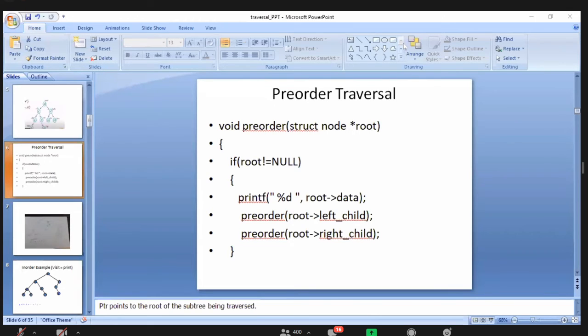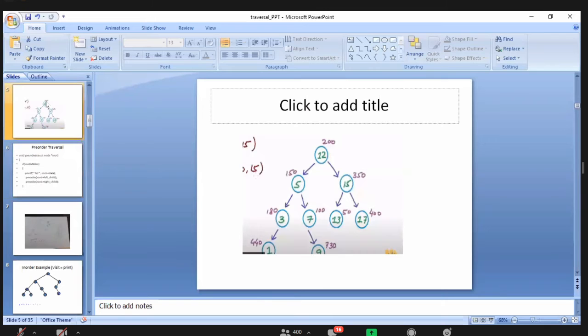Then what will be the value here? What is our root? 440 only, right? 440 of right child. Do we have any right child for 440? Look at the diagram. Do we have any right child for 440? Then what is the value? Null. Again null.